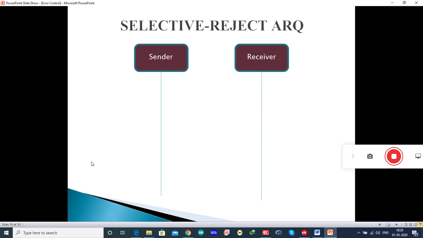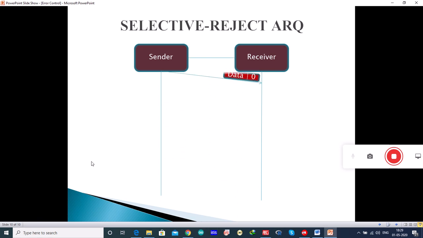The receiver storage buffers keep all the damaged frames on hold until the frame in error is correctly received. The receiver must have appropriate logic for reinserting the frames in the correct order. The sender must have a searching mechanism that selects only the requested frame for retransmission.